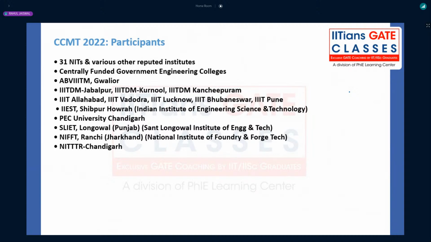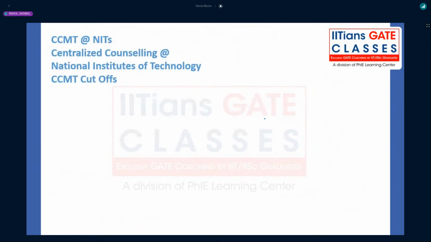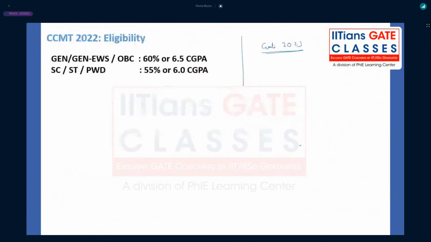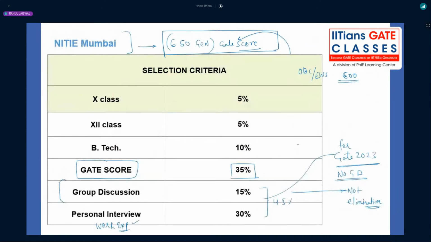that is, IIIT Management Jabalpur. M is management, right? For only PI, correct. So let me mention that. Yes, thank you. So I think group discussion is not there this year. I have not checked the brochure actually. So for GATE 2023, no GD, right? So only you'll be having the interview. The remaining selection criteria is the same: 10th, 12th, BTech. Just check it out.